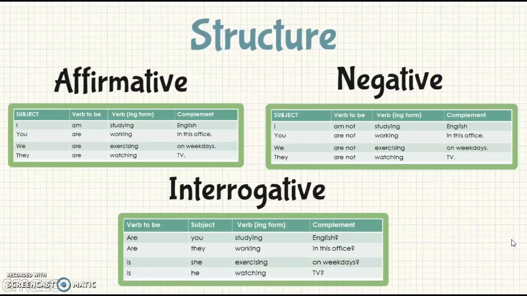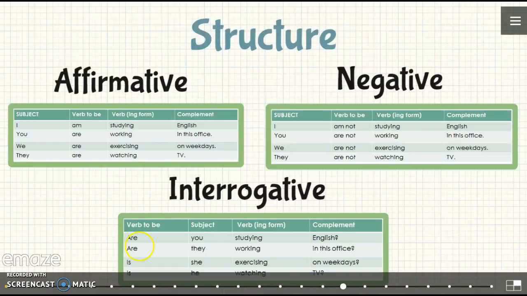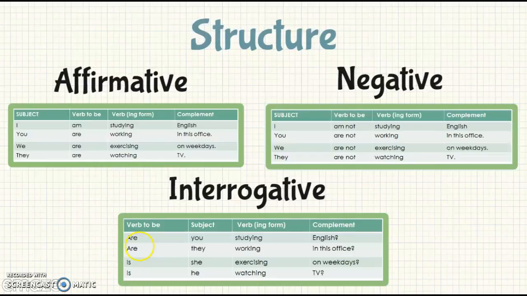In the negative form, we are going to see that the structure is more or less the same. We have first the subject plus verb to be, the gerund form, and the complement. Examples. Number 1, I am not studying English. Number 2, you are not working in this office. And finally, we have the interrogative form, whereby you come to see that our first part starts with the verb to be, and then is followed by the subject, the gerund form, plus the complement. Example number 1 is, are you studying English? Number 2, are they working in this office? And then you continue with the next row of examples.